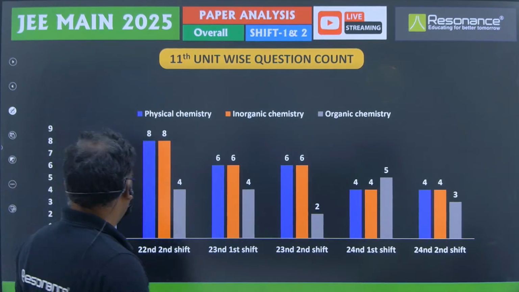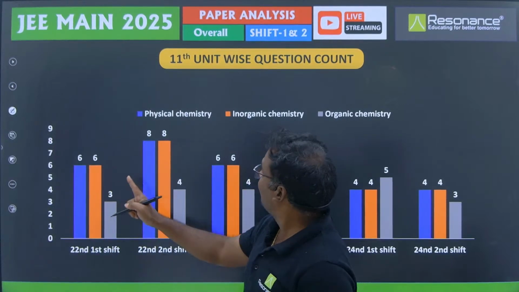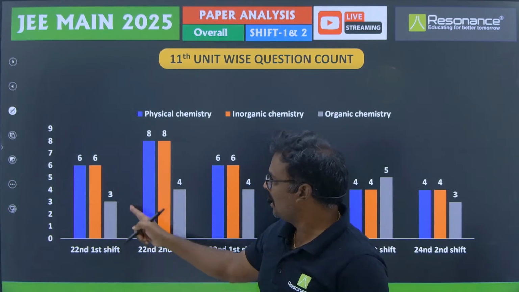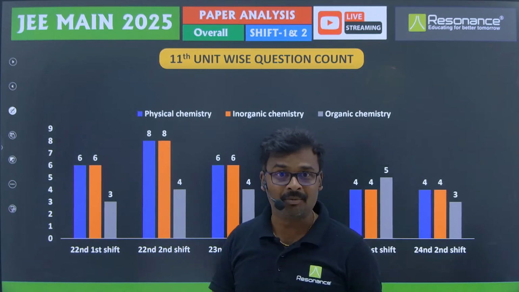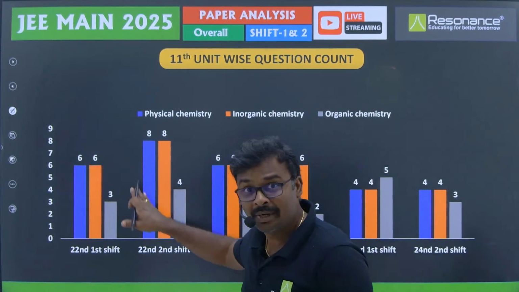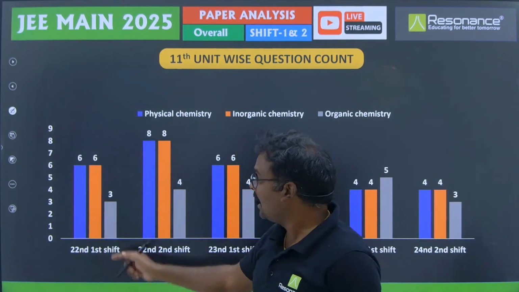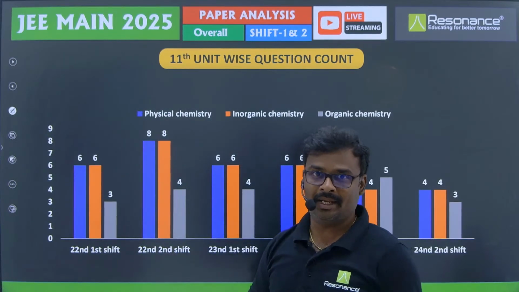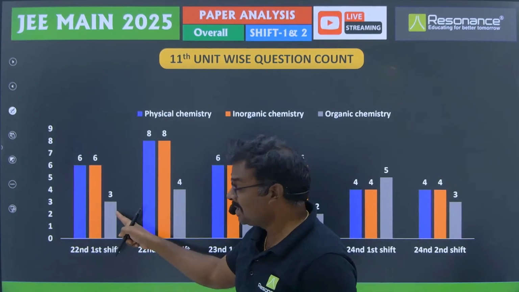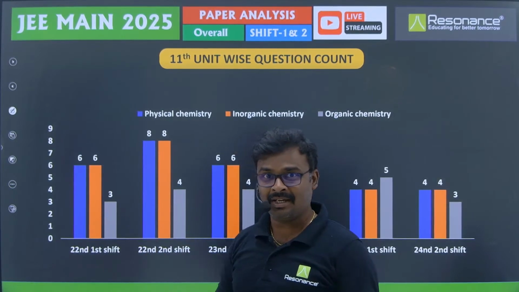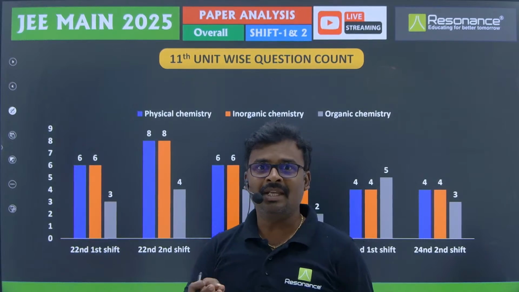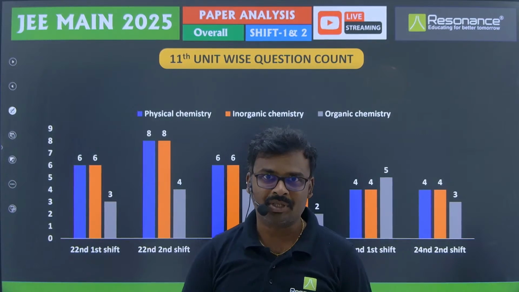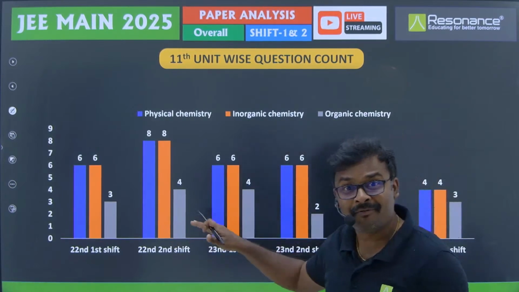If you see the 22nd first shift, the number of questions from physical chemistry and inorganic chemistry were equal, and only 3 questions came from organic chemistry. And you see here, this is not the total of 25. It is only from 11th physical, 11th inorganic and 11th organic. Understand, in 11th standard, organic chemistry chapters are fewer. Only 2 chapters are there: one is some basic principles and techniques in organic compounds, and the second is hydrocarbons. That is why the number of questions is lesser.